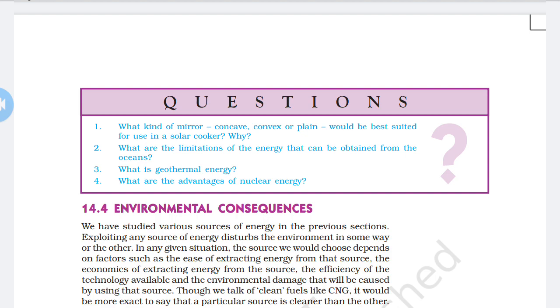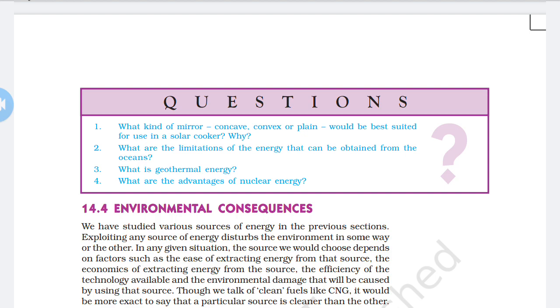Next question: what are the limitations of energy that can be obtained from the oceans? There are some limitations. First, there are few, limited places or sites where wave, tidal or ocean thermal energy can be obtained.